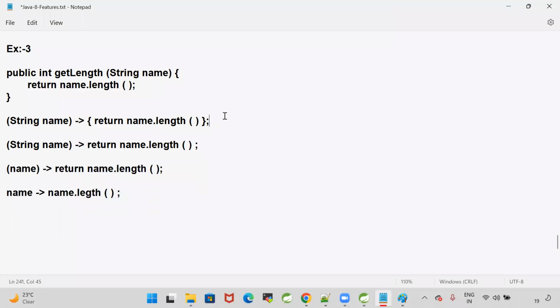See guys, whatever method we wrote earlier in Java can be converted to a single line like this. That is the power of Lambdas.